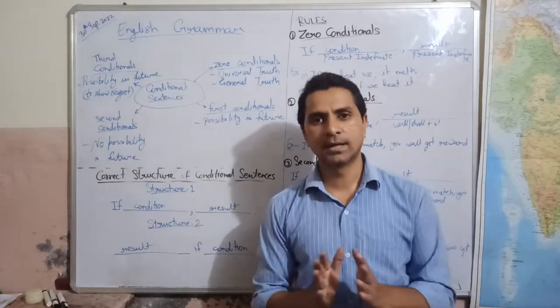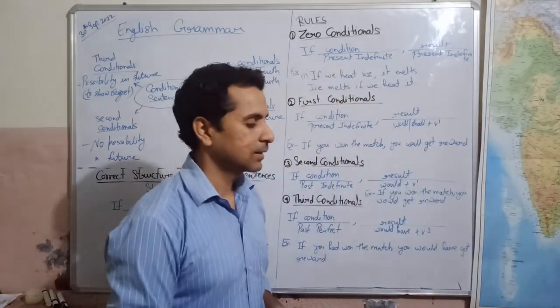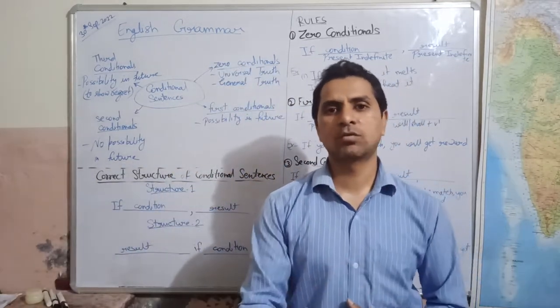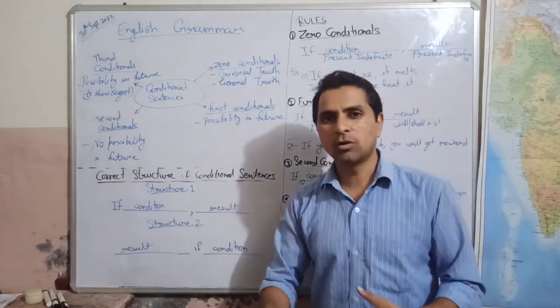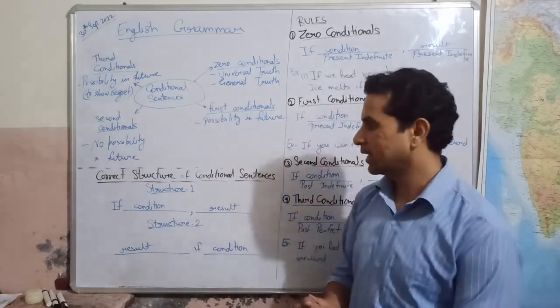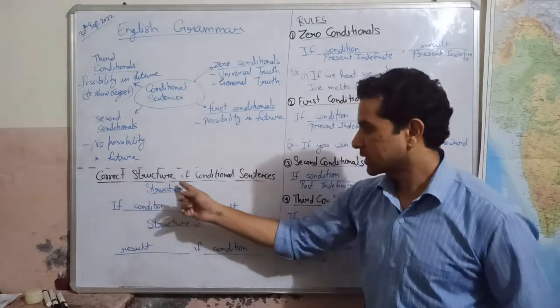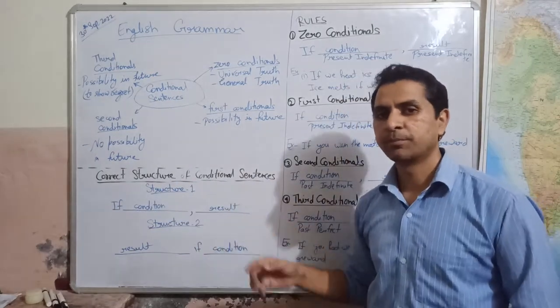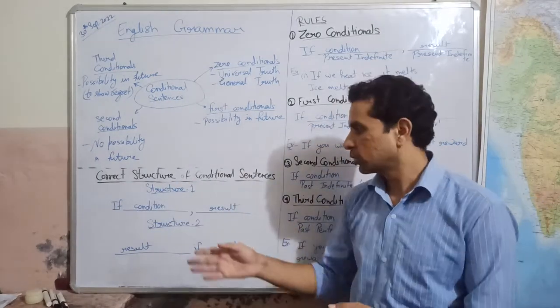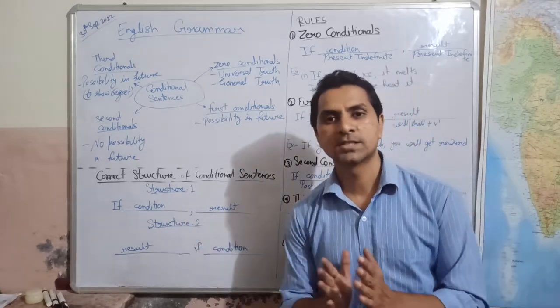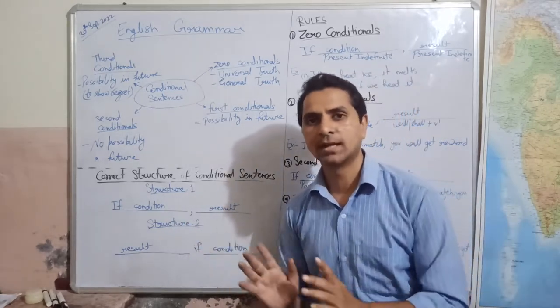So these four types of sentences are there in conditional sentences. Now let us see what is the structure of making conditional sentences. How do we make conditional sentences? Here you can see the correct structure of conditional sentences. These two are the correct structures of making conditional sentences.